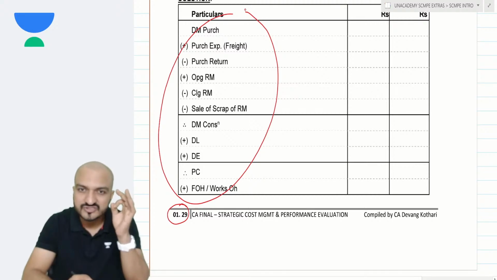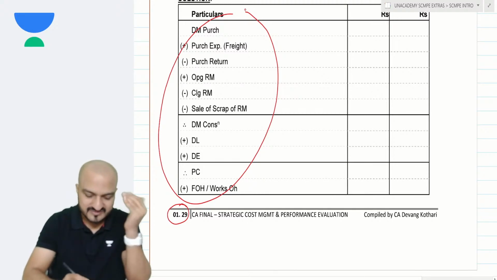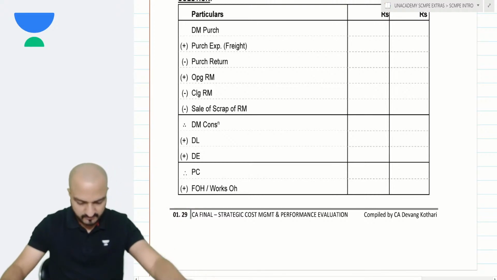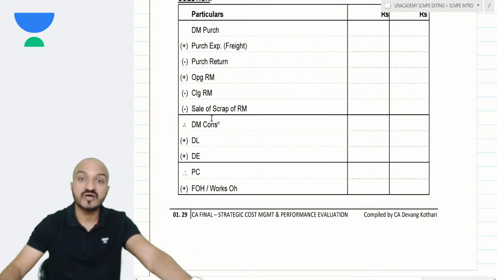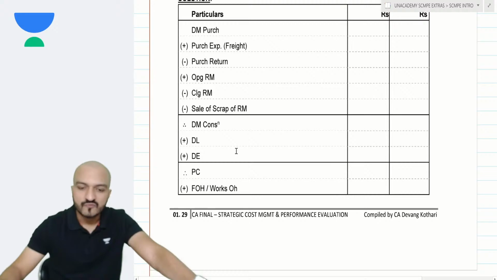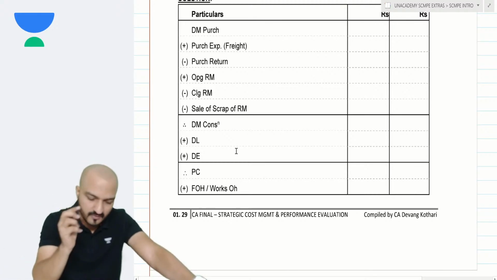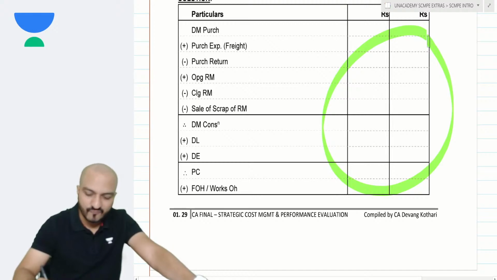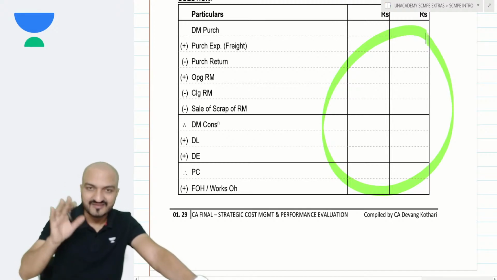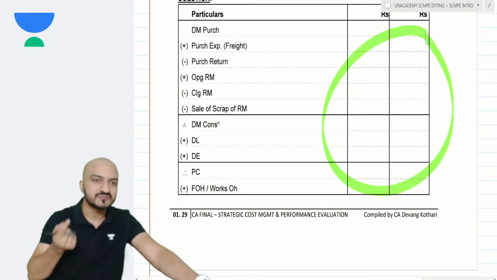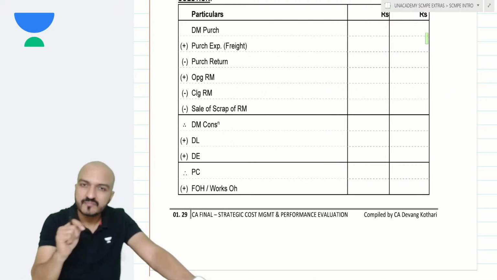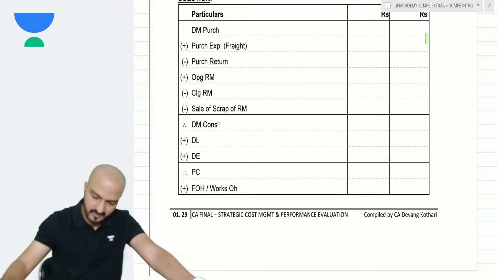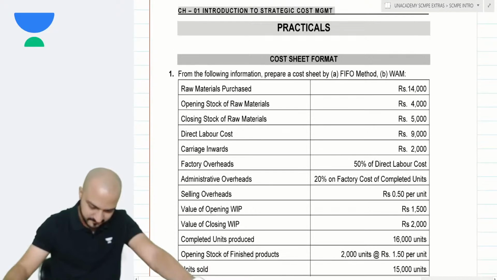I am showing you the cost sheet just to recap certain concepts of the inter-level. Mostly the concepts which are a revision of inter-level, for these you will see ready-made formats like this. Because I want to save time in unnecessary writing and calculation work. We want to spend more time in understanding and analysis work. Okay, so question 1, let's see.